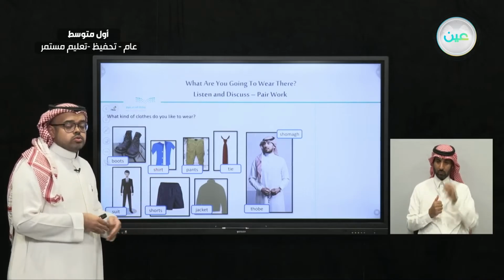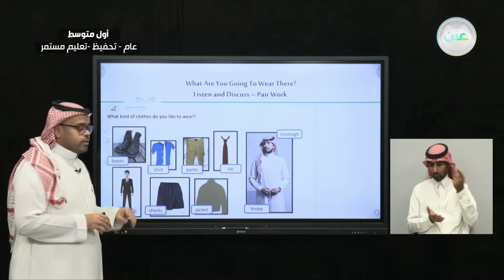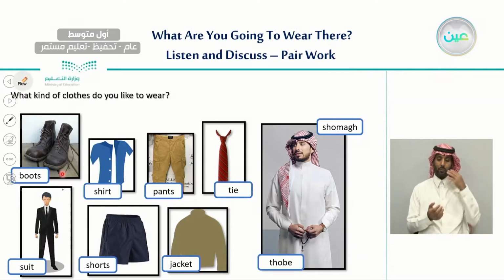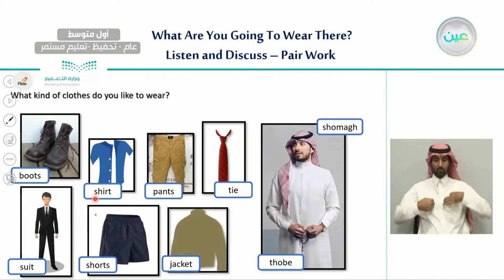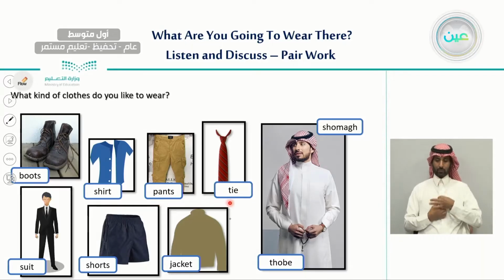Now I'm going to pronounce the names again, and I would like you to repeat with me. So let's begin. Boots, boots. Shirt, shirt. Pants, pants. Tie, tie. Suit, suit.